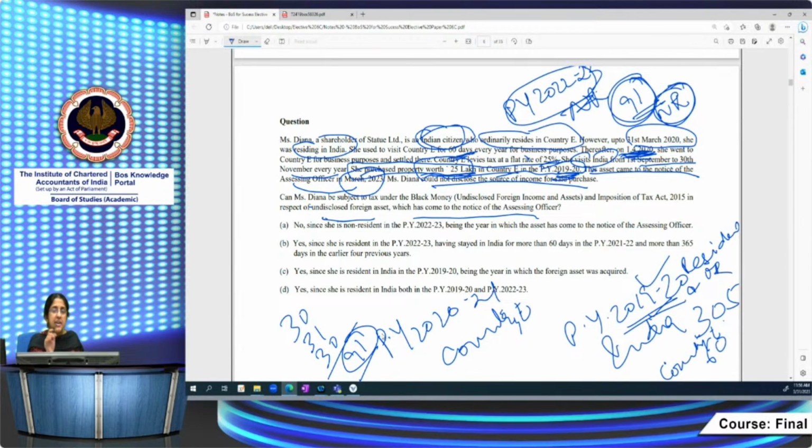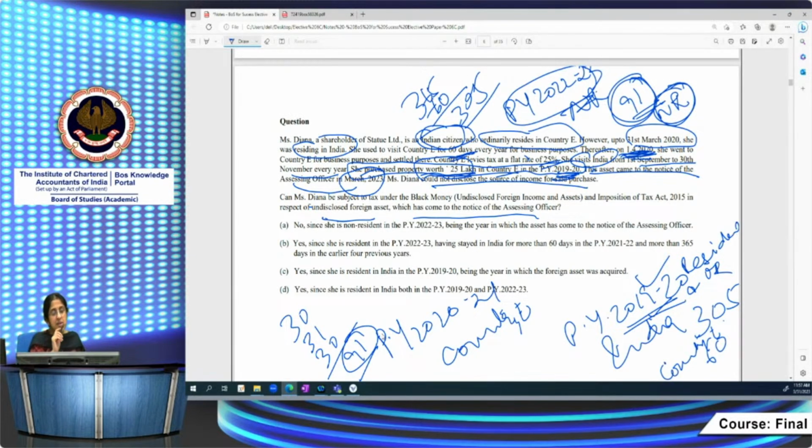Her stay in India during those days was 365 minus 60, 305 days in the previous year 19-20. So she is a resident in India in that year. So because she is a resident in India, can Diana be subject to tax? Yes, she can be subject to tax because she was resident in previous year 19-20, being the previous year in which the undisclosed foreign asset was acquired by her.